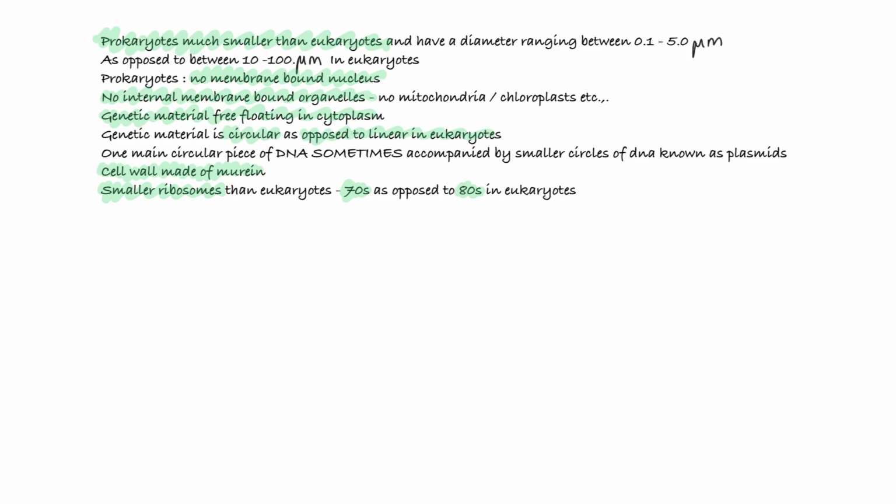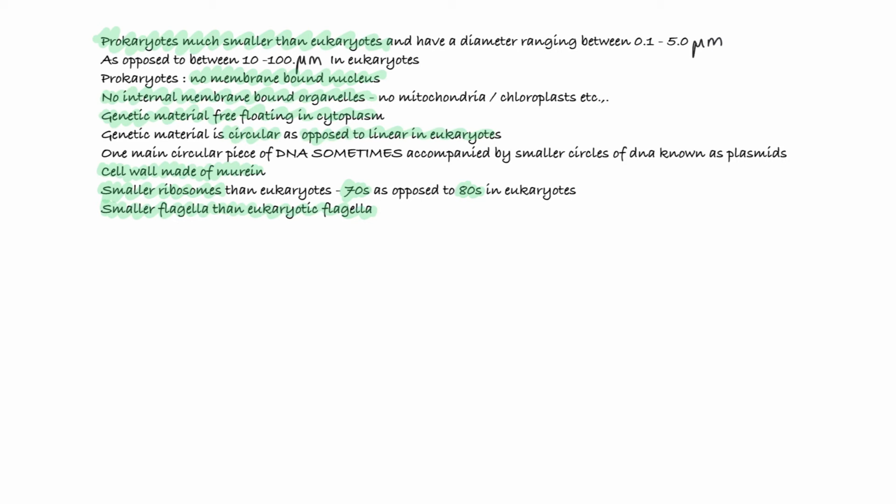Some prokaryotes have flagella, but those flagella are smaller than the flagella that you would find in a eukaryote. So we know that a flagellum is a long structure that rotates to enable a cell to move, and you probably know about flagella on sperm cells, and many prokaryotes use flagella in order to move.